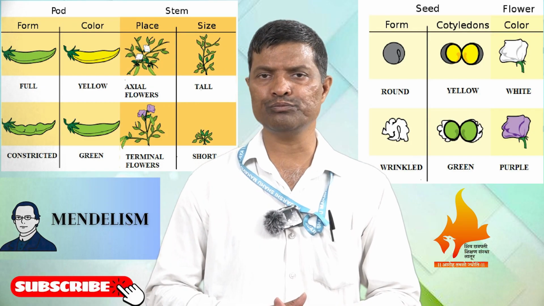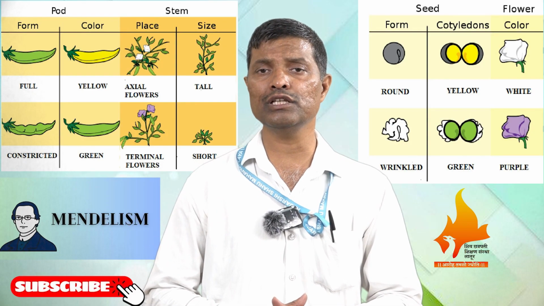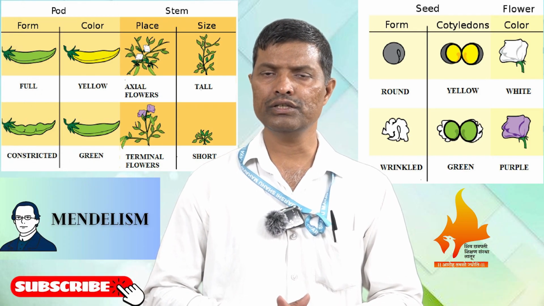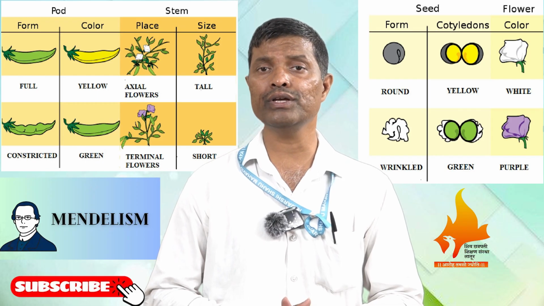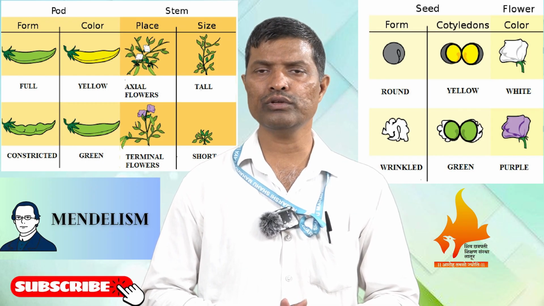Now, one more aspect in genetics: along with heredity, variation is another aspect. Why does a single gene's character, its phenotype, have variations? This is only due to mutation.